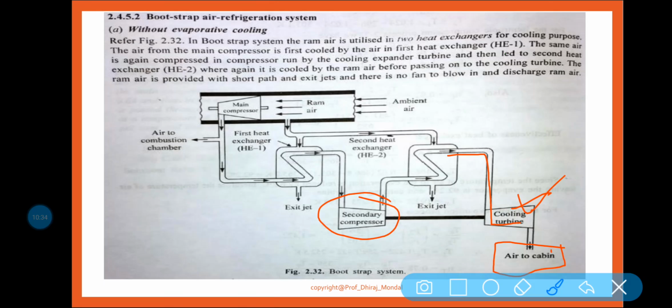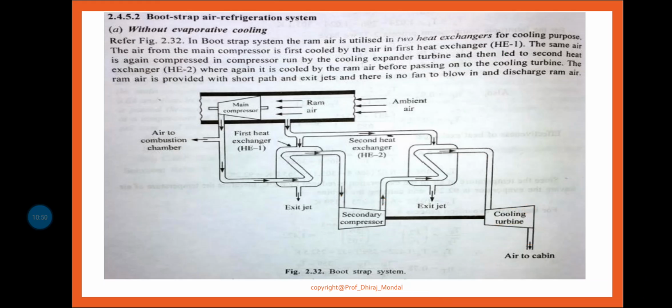And in the cabin you can see a lot of passengers are there, and those passengers are releasing carbon dioxide, so that the cabin temperature again increases. So again some refrigeration effect is done like this. So this is how the total cycle is operated. One more thing I want to mention, that the main compressor whatever we are using here is basically used to provide compressed air inside the cabin as well as in the combustion chamber.